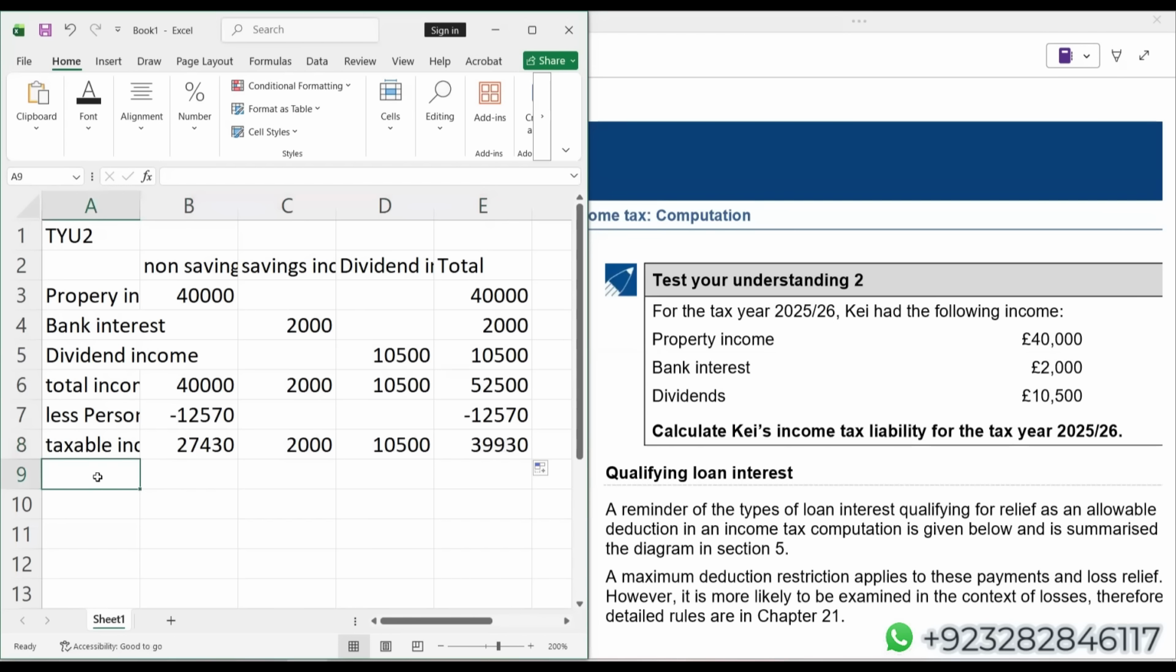So student, we have calculated the taxable income. Now listen, when we apply the income tax, rates are always applied sequentially. And the sequence is, first you have to apply the income tax rate on non-saving income. Then you will go for saving income, and finally you will go for dividend income. That's the sequence which you have to follow while applying the income tax rates. Okay.